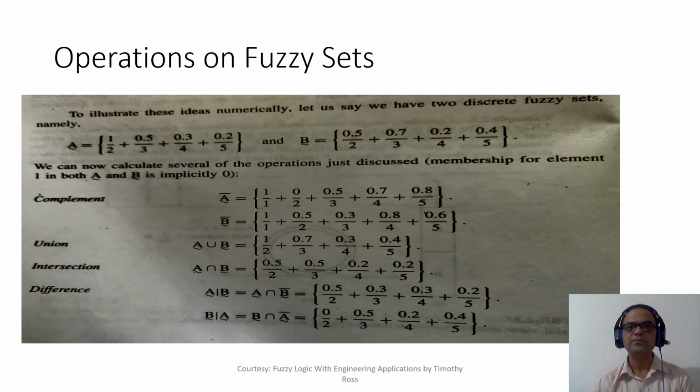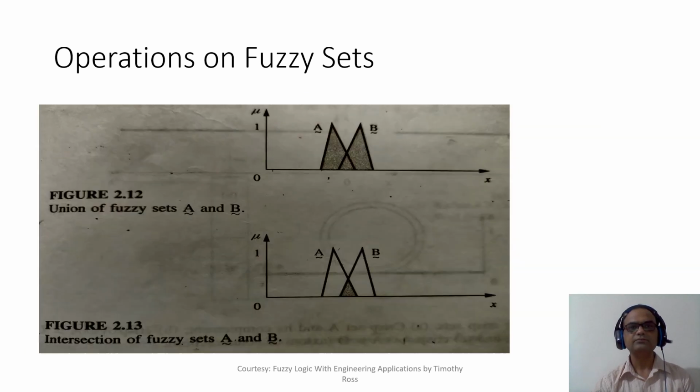Intersection means minimum. So let's take a random example. Let's say I'm talking about 4. What is the membership value of 4 in A? 0.3. What is the membership value of 4 in B bar? 0.8. We are taking A intersection B bar. So what we have done is we have taken 0.3, the minimum membership. Okay. Likewise, B minus A is also shown over here. You can later on very easily verify this.